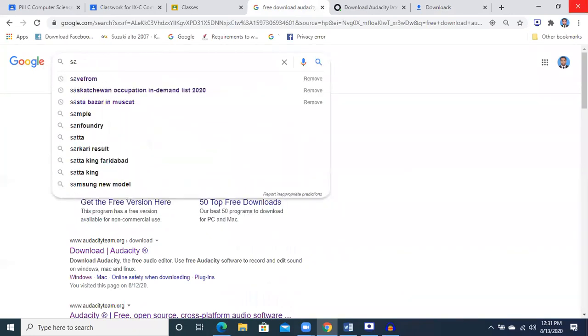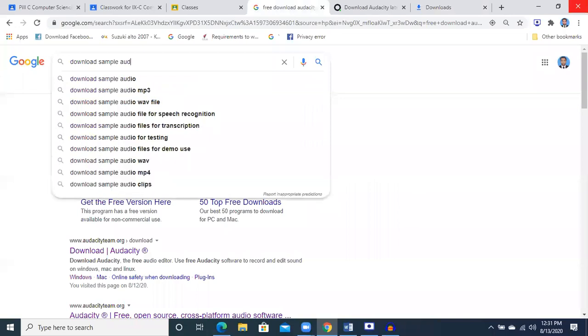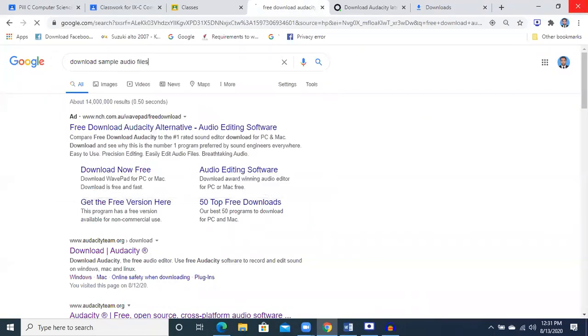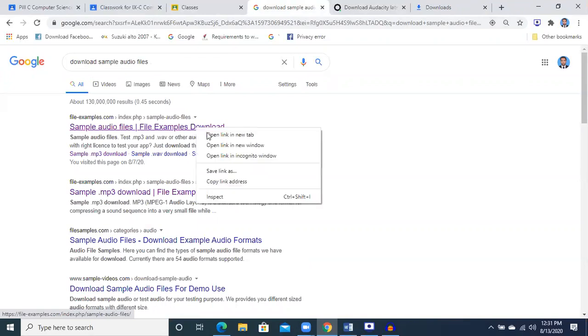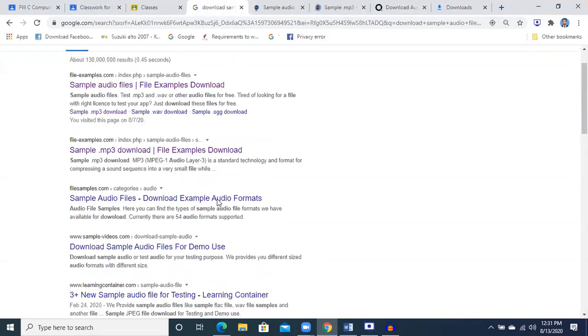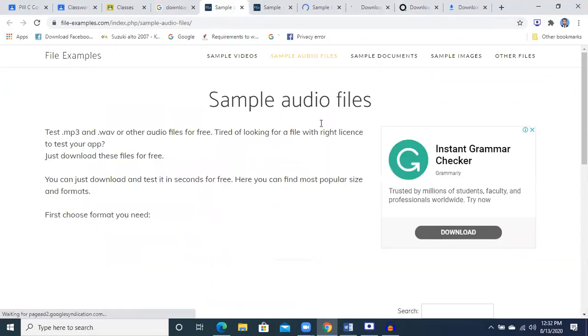Here I am writing: download sample audio files. When you go to the sample audio file page, there are a number of links. Right click on it and open the files, different audio files, simple files that we can use for our work.